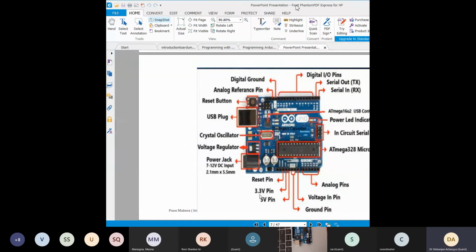Now step by step, come to the point. So how can you know that your board is correctly connected? In that case, you can see this is an LED light. This LED light will blink when the power is down.